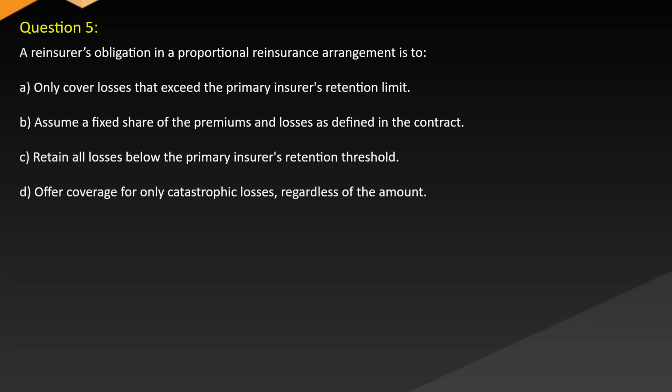Question 5. A reinsurer's obligation in a proportional reinsurance arrangement is to: A. Only cover losses that exceed the primary insurer's retention limit. B. Assume a fixed share of the premiums and losses as defined in the contract. C. Retain all losses below the primary insurer's retention threshold. D. Offer coverage for only catastrophic losses, regardless of the amount.